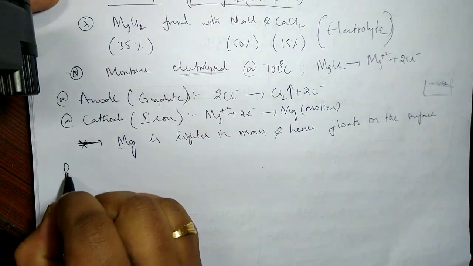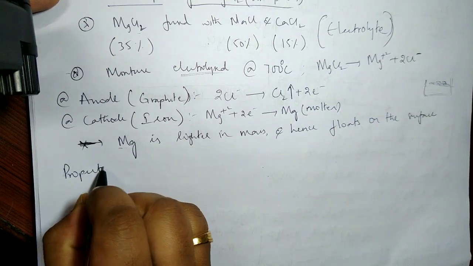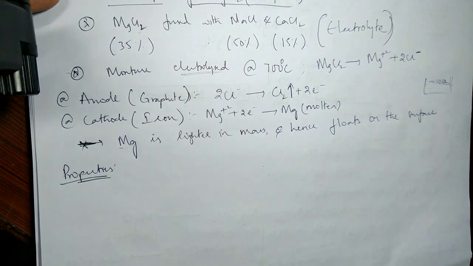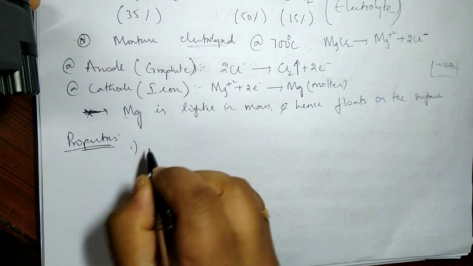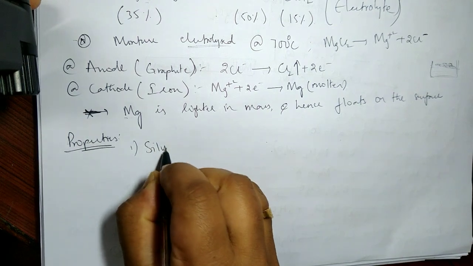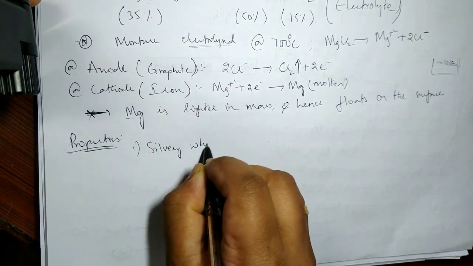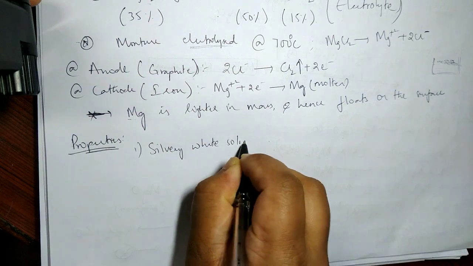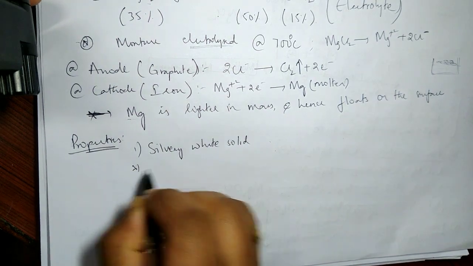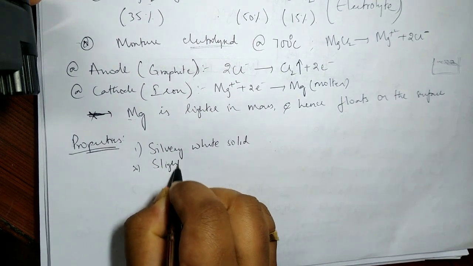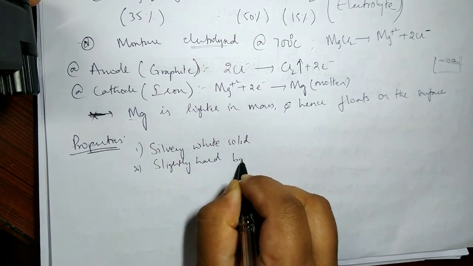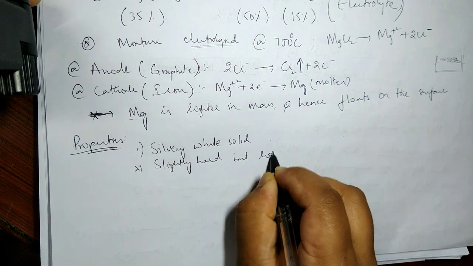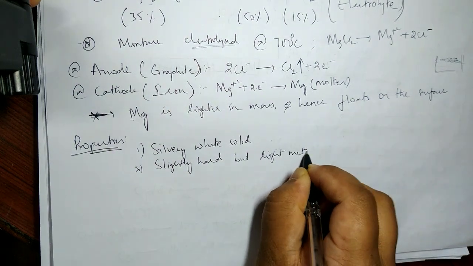And properties. Physical properties first: it is a silvery white solid, then it is a slightly hard metal, slightly hard but light.